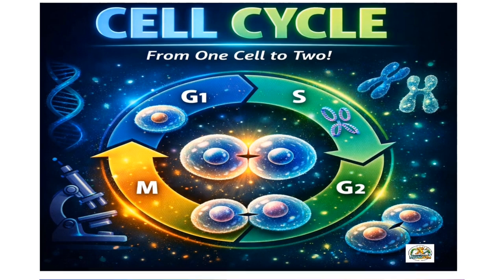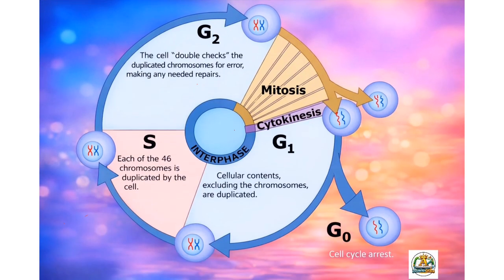So what is a cell? You can say this is a cell cycle. Simply, the cell cycle is nothing but the sequence of events by which a cell grows, duplicates its DNA, and divides into two daughter cells. One thing you have to remember here is that this is not a random process, it is highly regulated and very precise. If any regulation fails, it can lead to uncontrolled division, which may ultimately lead to the development of cancer.